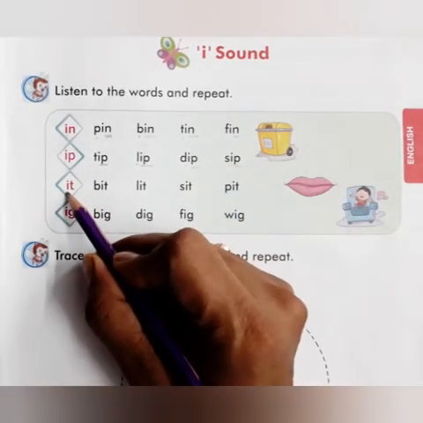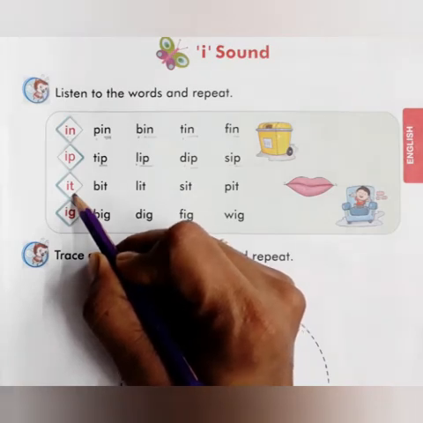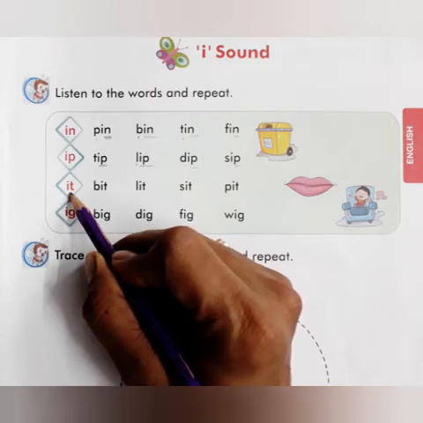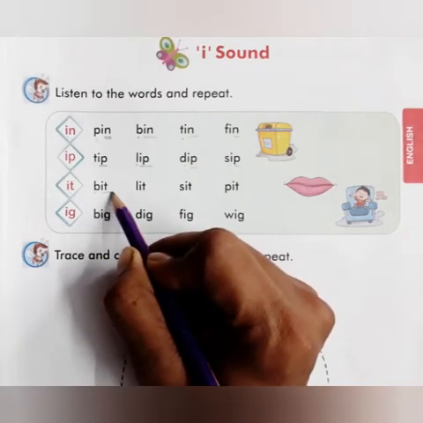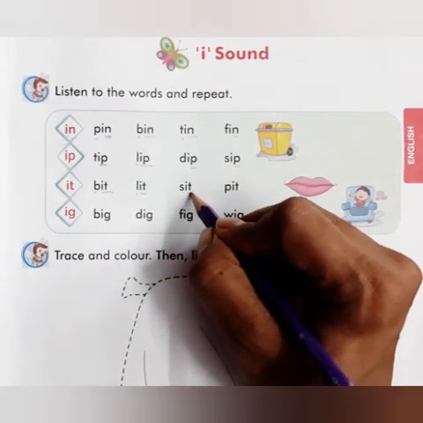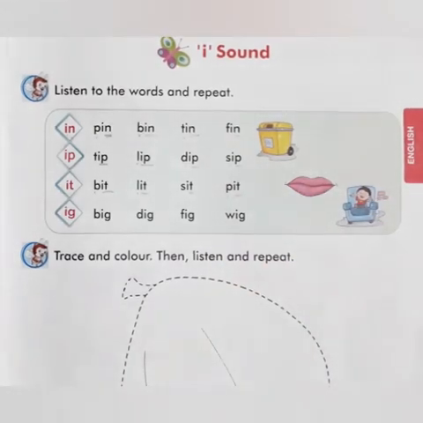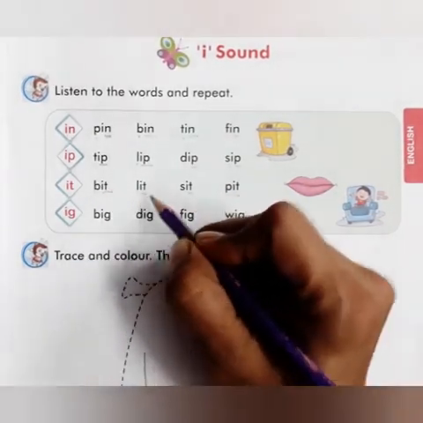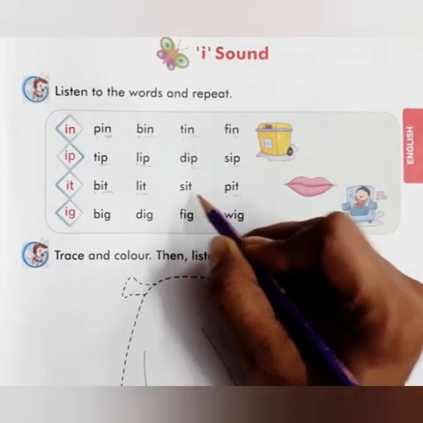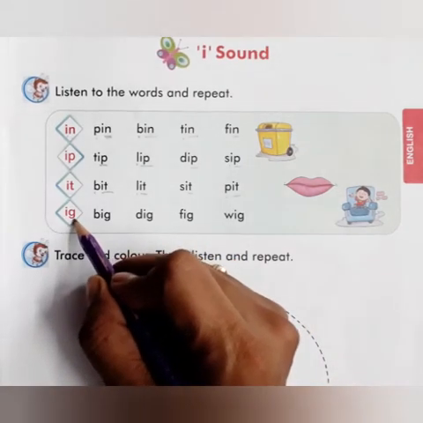Now next one is IT, or we can say in phonetic sound it. How we will pronounce it? It. B, it, bit. L, it, lit. S, it, sit. P, it, pit. Now again. B, it, bit. L, it, lit. S, it, sit. P, it, pit.